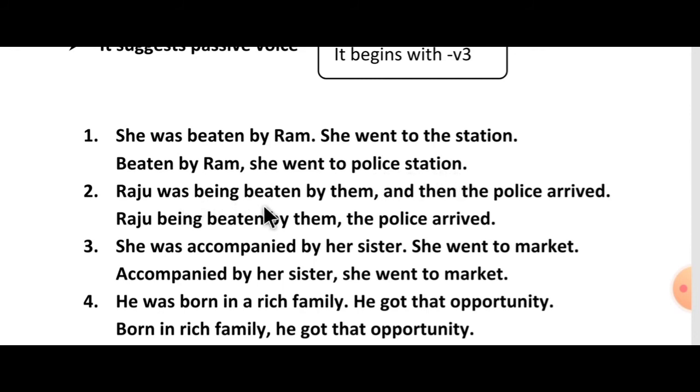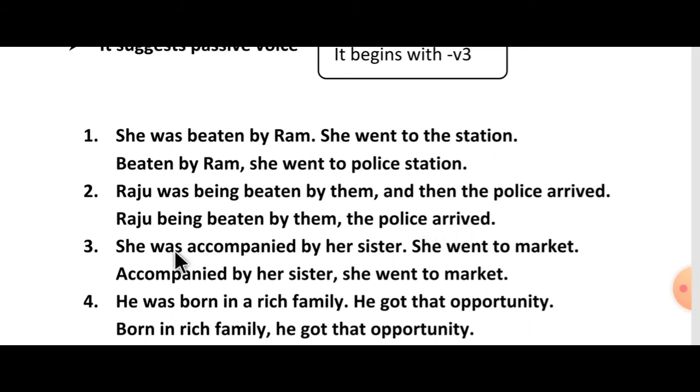Raju was being beaten by them, and then the police arrived. So here observe the two sentences carefully. Subject is Raju here. Here the subject is police. So you have to use these two subjects again in the answer also. So Raju being beaten by them, the police arrived. Here why we have used being? Was is there. So it is in passive form. So to mention that you need to use again being. Raju being beaten by them, the police arrived.